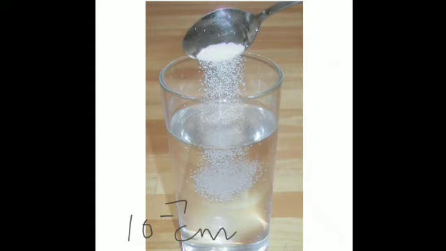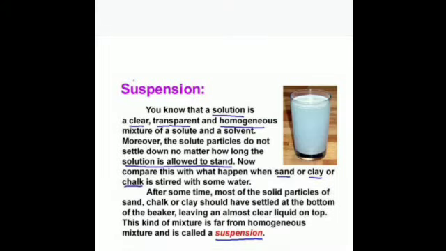Is that clear? We cannot differentiate where the salt has gone or where the sugar has gone, and we cannot differentiate the solute particles in water. So these are examples: salt in water, sugar in water, and copper sulfate in water are some examples of true solutions. Is it clear? Then what are suspensions? The heterogeneous mixtures in which the size of the solute particle is in between 10 to the power of minus 7 to 10 to the power of minus 4 centimeter,